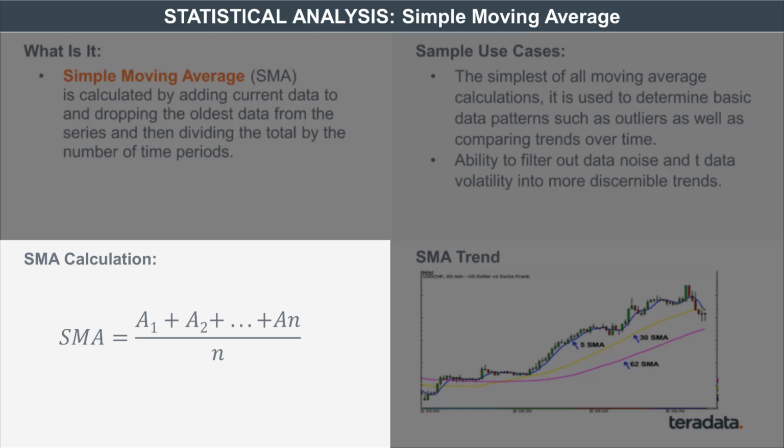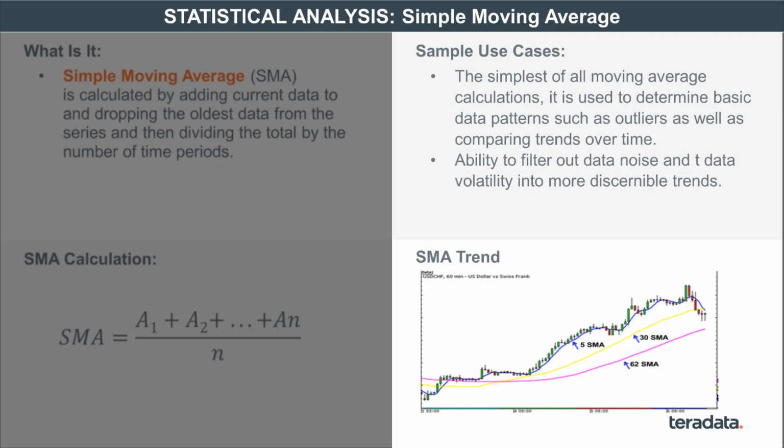It requires you to give it only 12 time periods, or whatever be the number of time periods. So it discards January 2018, adds January 2019 to the total, and divides it by 12. So the divisor, the total number that you divide by, will always be constant. That's why it's a simple moving average. The window moves, and you compute. So this is a visual which shows the trend over time.